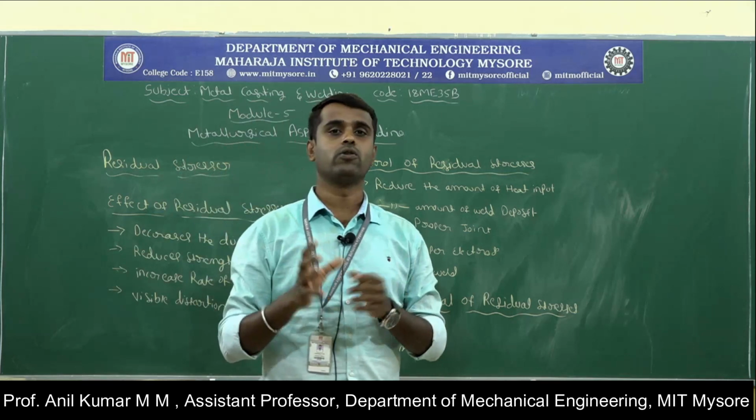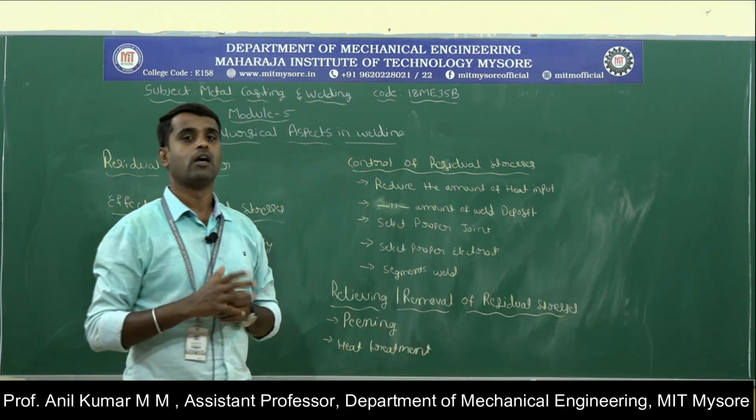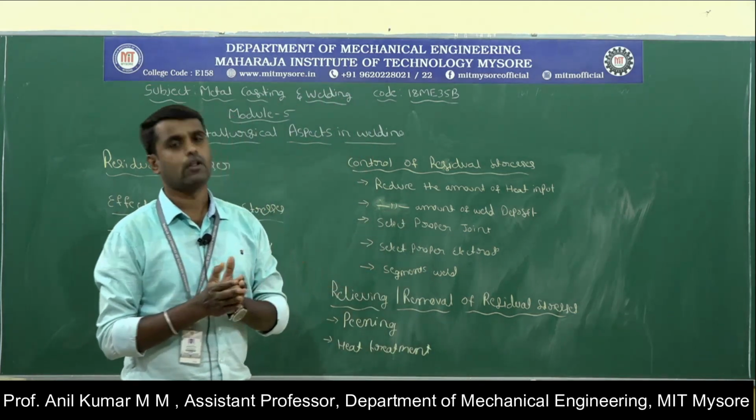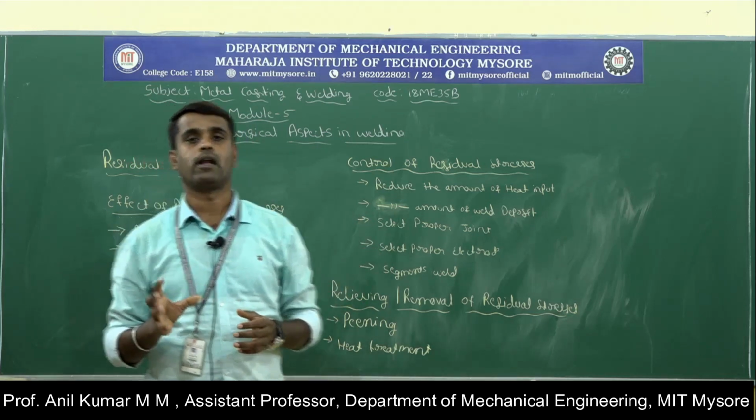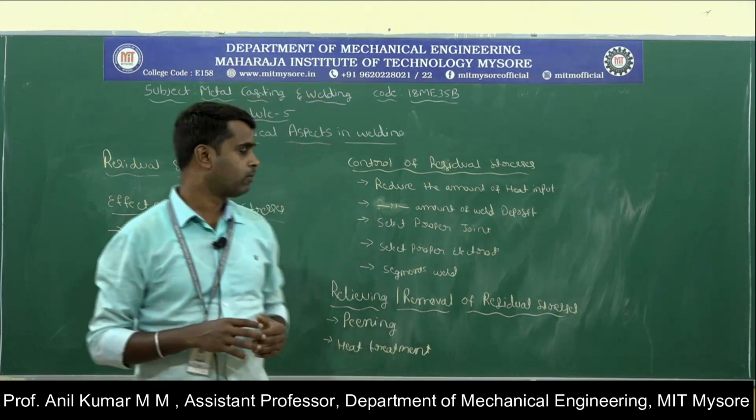You can select U grooves instead of V grooves, because it consumes less metal to fill the gap between the two metal pieces. Next, we have to select the proper electrode.